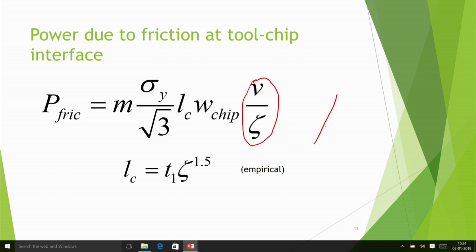There is a tool, and on this tool the chip is moving. Suppose my chip is going like this. So the contact length is up to this. He gave an empirical type of expression, LC equals T1 multiplied by the chip compression ratio to the power 1.5. So this expression can be used, and you can get an idea about the friction power.